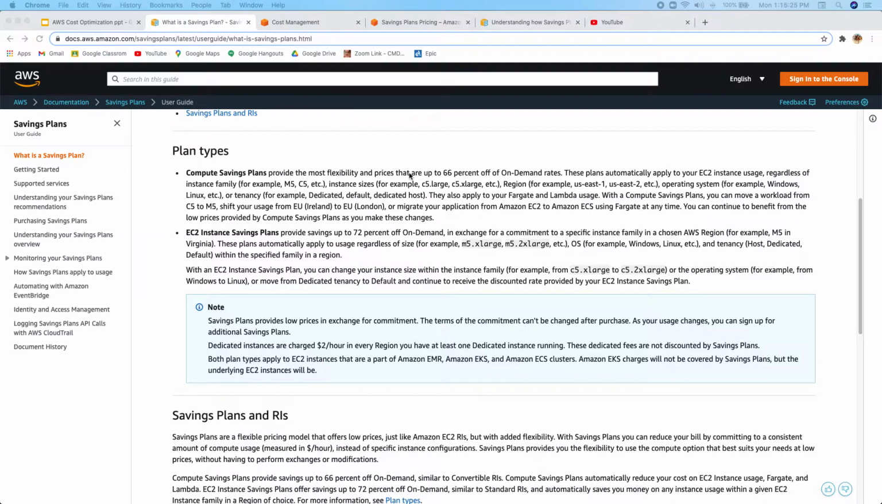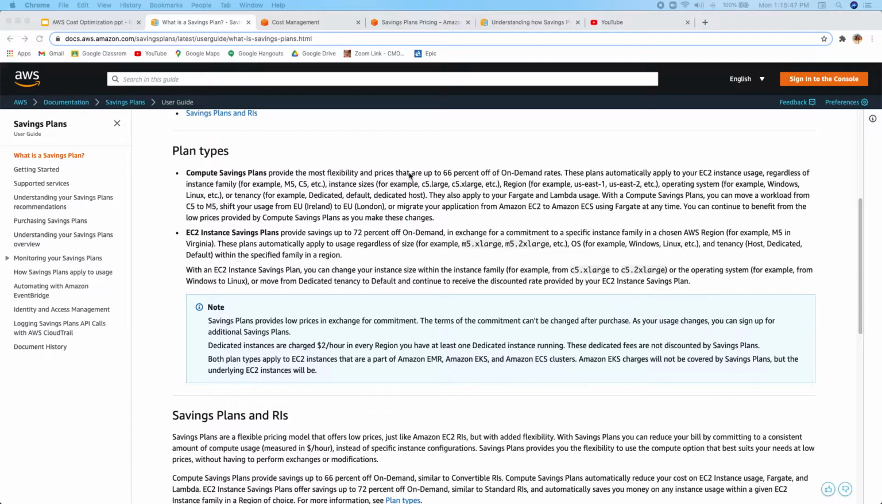Another thing I wanted to tell you about the Compute Savings Plan is that it does not provide any reservation. If you need a reservation for your EC2, you can do it as part of your on-demand, and on that you will get a discounted price as part of your savings plan.